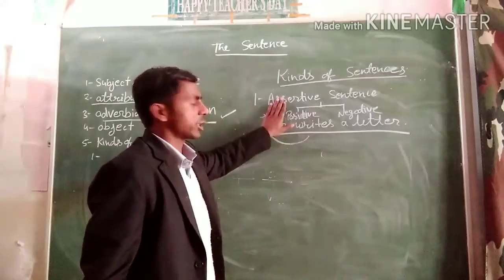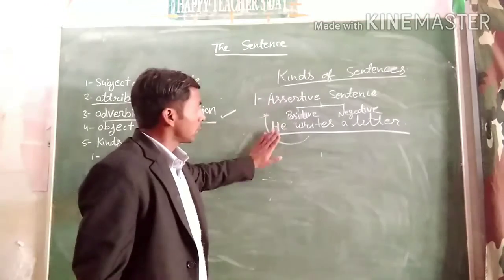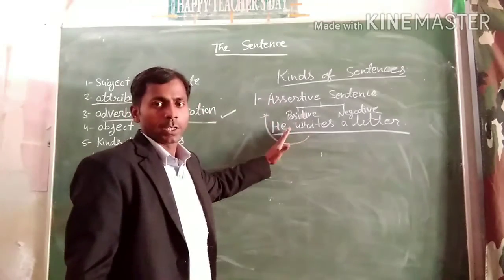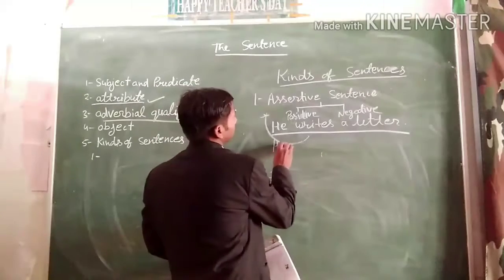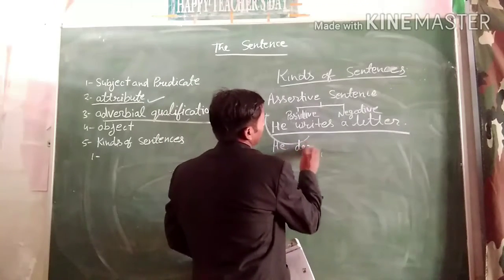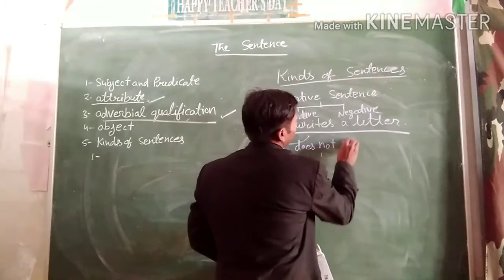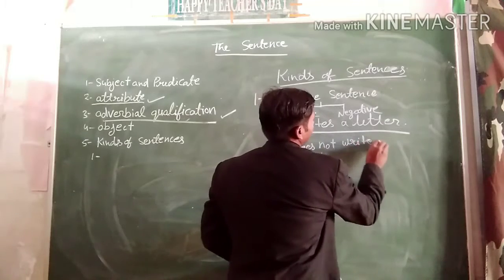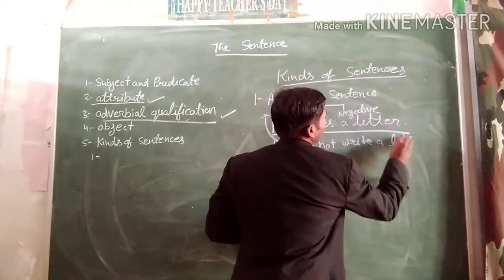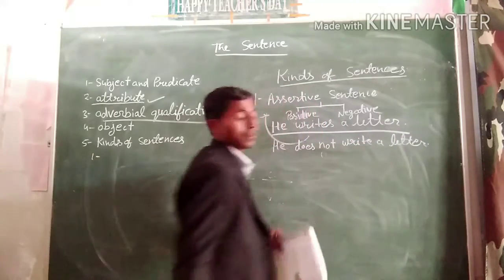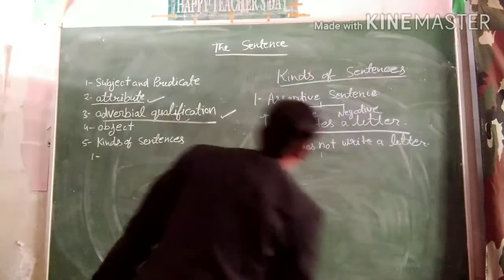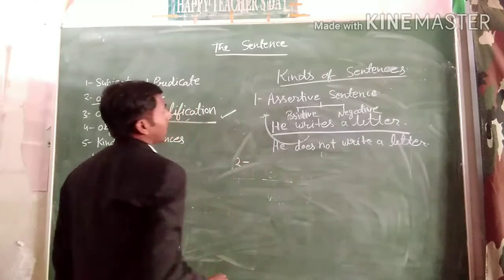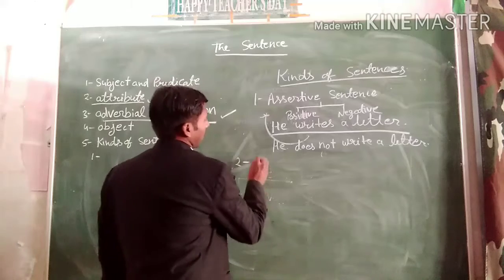This sentence is a positive sentence. When we use the word not in this sentence, it will be a negative sentence. Like, he does not write a letter. Okay, this is the negative sentence.